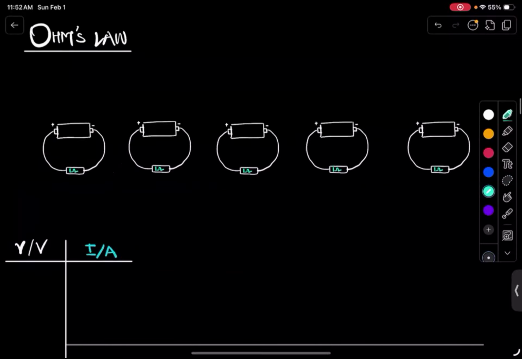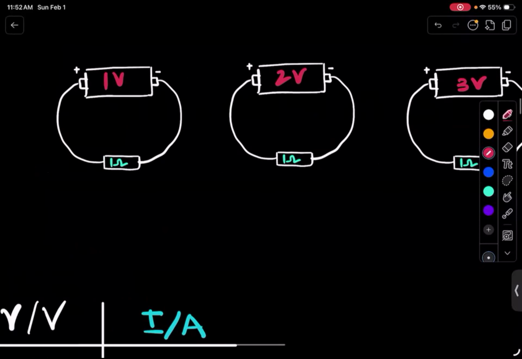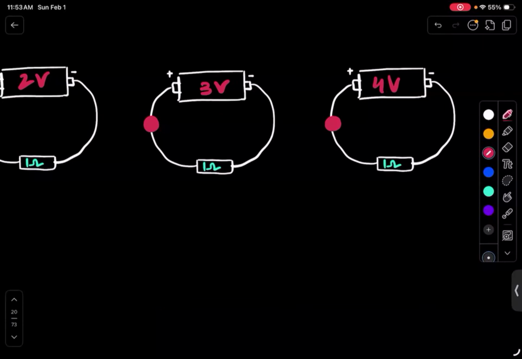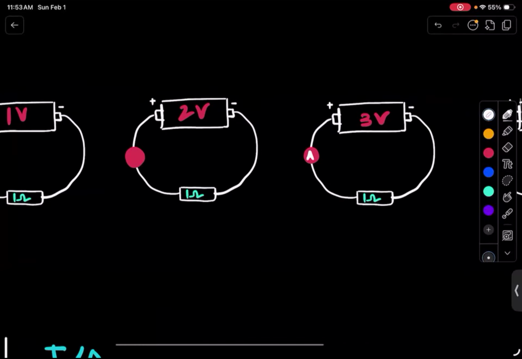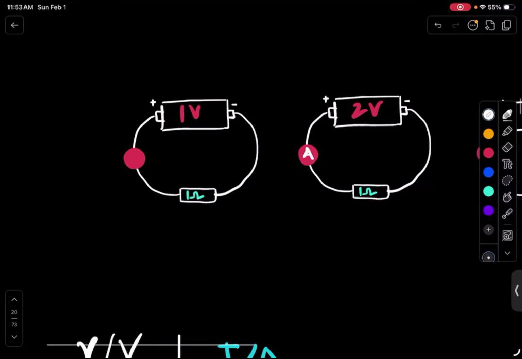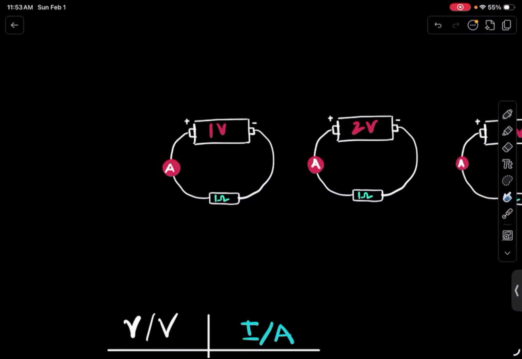Okay. So these are 5 different batteries. The first one is a 1 volt battery. The second one is a 2 volt battery, 3 volt, 4 volt, and 5 volt. Okay. And oh, I forgot to draw the most important thing. This one, this one, this one, and this one. Okay. Now, what are these red dots? This is the ammeter, ammeter, ammeter, and ammeter. These are not the actual symbols, right? This is not the actual symbol of a battery. I'm just showing it to you because it makes more sense to show it like this for now.